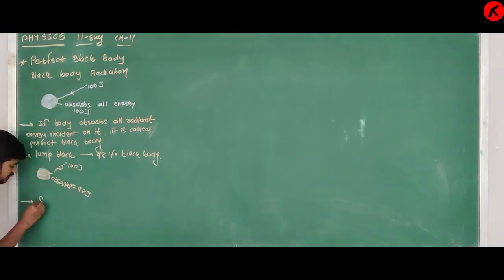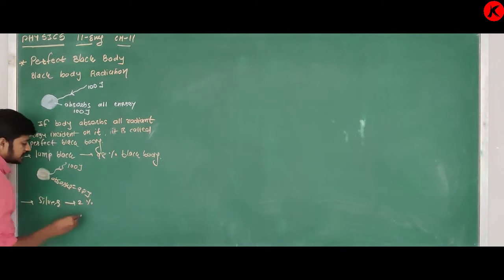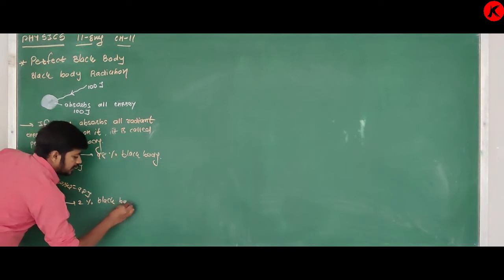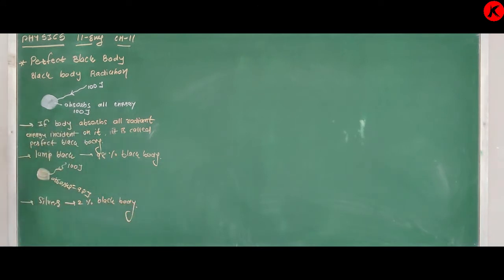And similarly, silver is a 2% black body, that is, 2 percent of a perfect black body. Clear? So what is the definition of a perfect black body? If a body absorbs all radiant energy incident on it, it is called a perfect black body. In nature there is no perfect black body. Lamp black is a 98% black body. Silver is a 2% black body.